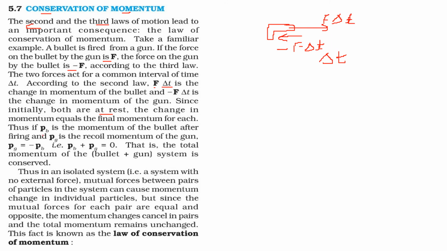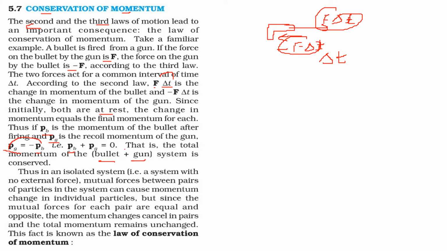If Pb is the momentum of the bullet after firing and Pg is the recoil momentum of the gun, that is mass into velocity, that is F into delta t also. So Pg will be equal to minus Pb by this discussion, they are opposite. Take this on the left hand side, Pb plus Pg will be 0. So the total momentum, that is bullet plus gun, will be conserved.